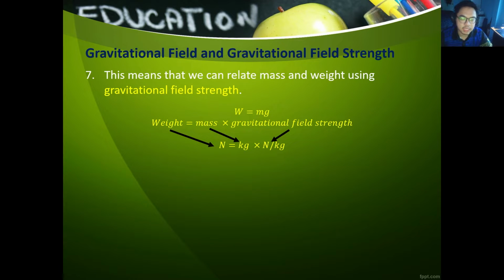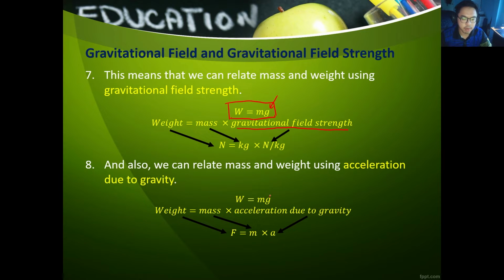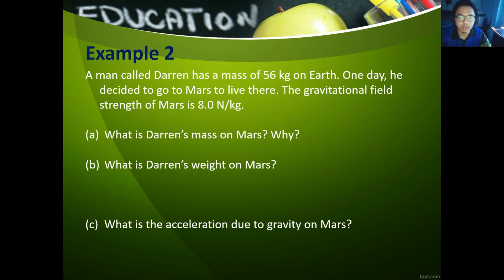Right, so this means that we can also use gravitational field strength to calculate weight. You remember the formula to calculate weight, W is equal to m times g, in part 1. So we called g the acceleration due to gravity last time, but you can also call g the gravitational field strength. And in this second part here, you can also call g acceleration due to gravity. Let's do example 2 and see how we can use this in our calculation.